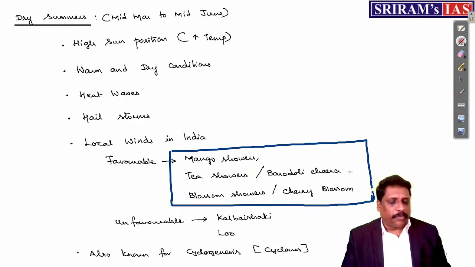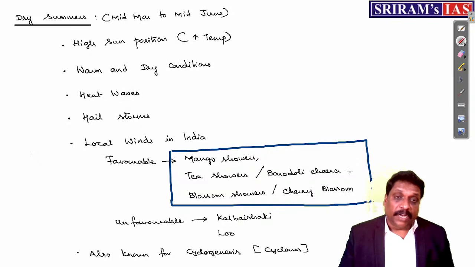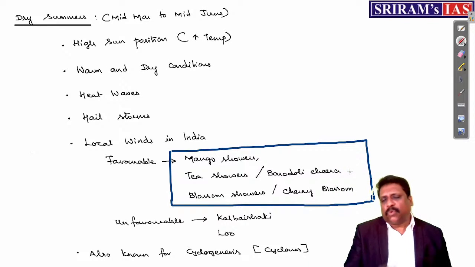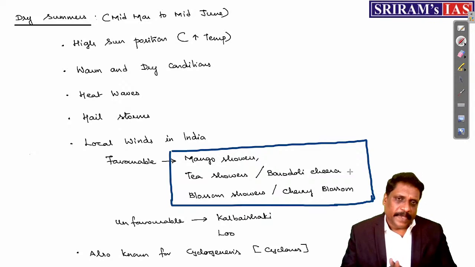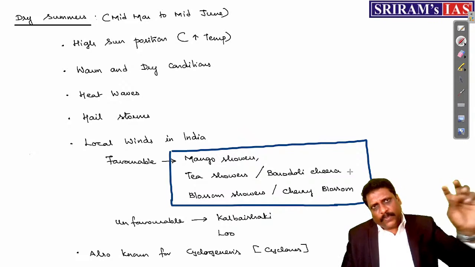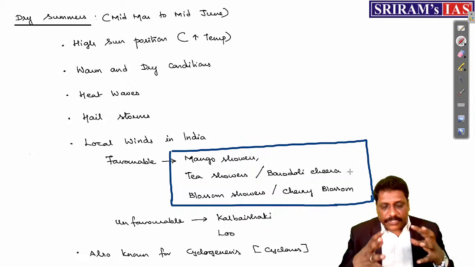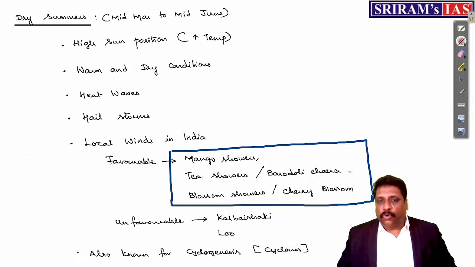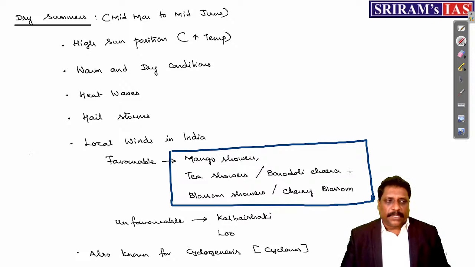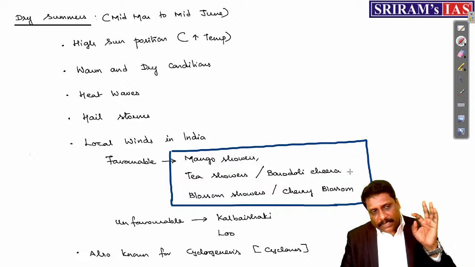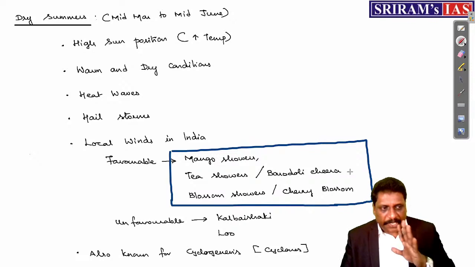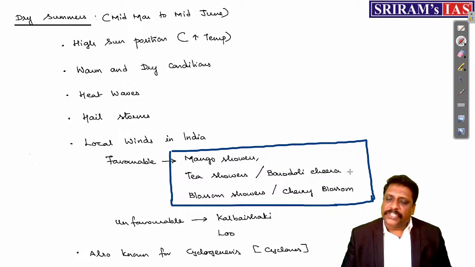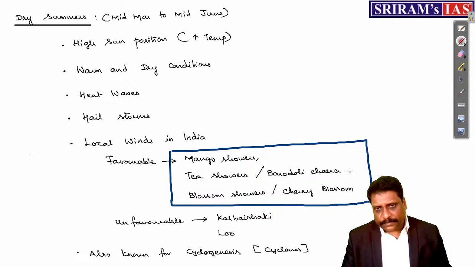And hailstorm also, heavy precipitation during the time of flowering is very harmful because it will detach the flowers from the plants. Whatever the case, these are cropping seasons. But when I talk about plantation crops, what is a plantation crop? The definition says a crop which is cultivated in a larger estate-like condition is called a plantation crop. Okay, accepted. I'm not denying the fact. But as a layman, if I want to understand what a plantation crop is, I can say any plant that is standing in a region for more than 3 years